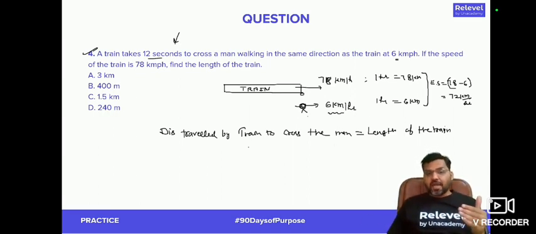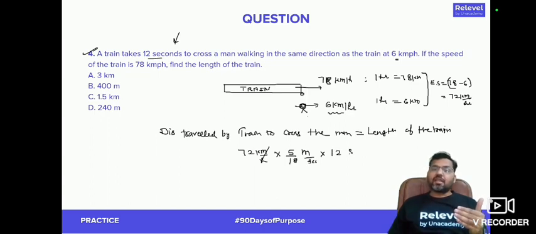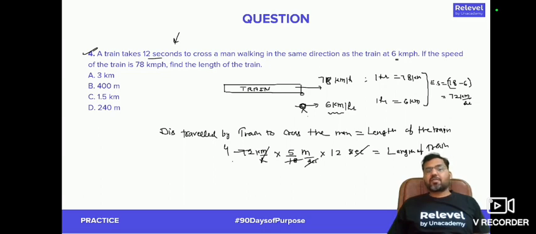So now at a speed of 72 kilometers per hour, which we can convert into meter per second by multiplying it by 5 by 18. Now at this speed, in 12 seconds, the distance traveled will be same as the length of the train. Same as length of train. Right. Now seconds will get cancelled. This is 4. Answer will be 4 into 5, 20. 20 into 12, 240. So 240 meter is the length of the train, which is option number D.